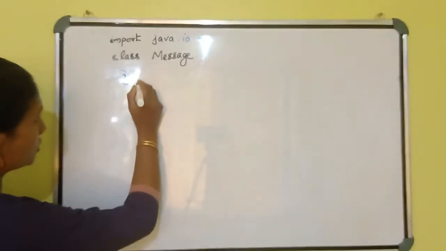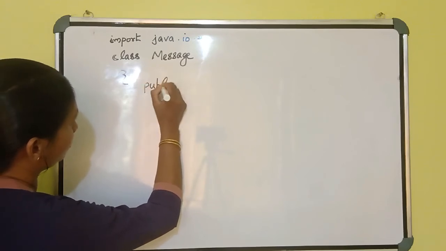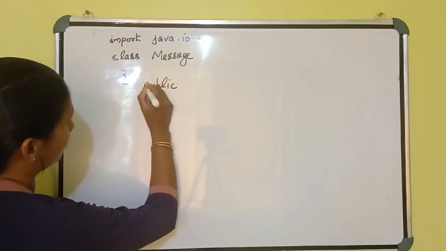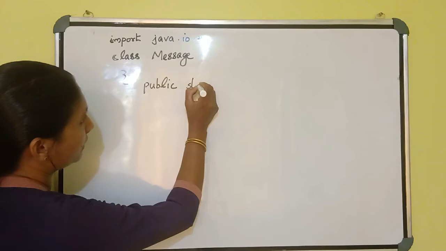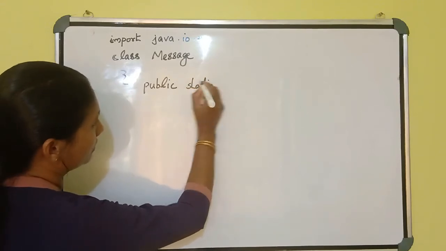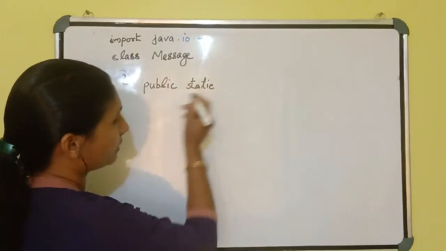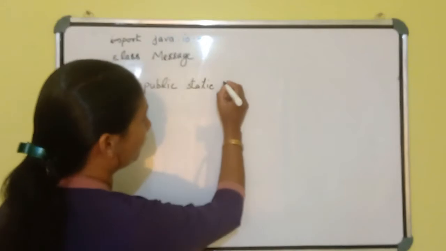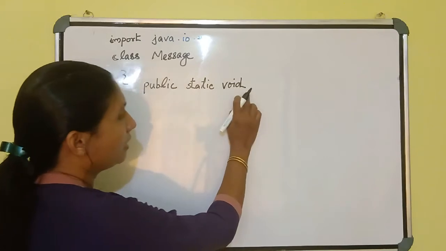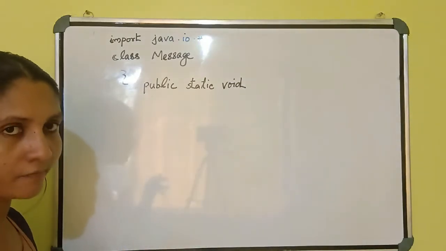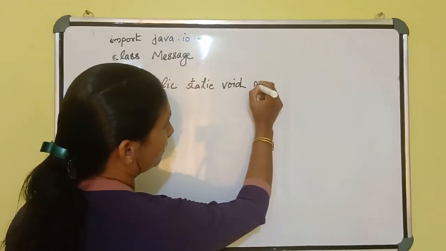First I will create the function prototype like this: public. Then you may write static. If you write static here, it indicates this is a class function, a member of this class. After that, write void. Void indicates the return type of a function, which I will explain later. This is the default return type. Then you have to write the function name.